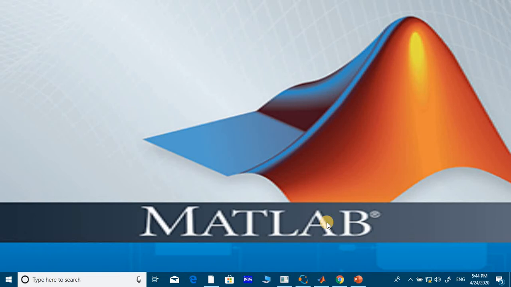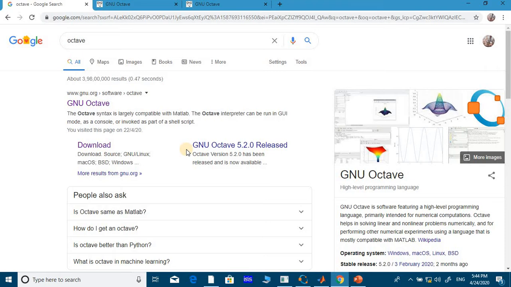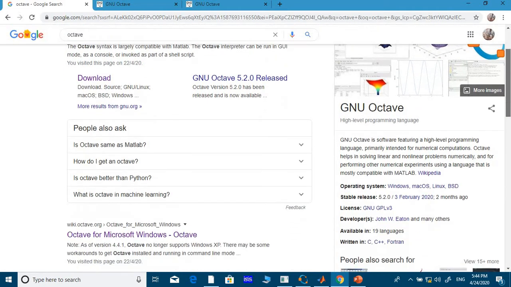So you go to Google. You just type Octave. So here you get some links. Okay, here you see in the sidebar, this is the introduction. It's a GNU open-source software featuring a high-level programming language, primarily intended for numerical computations.